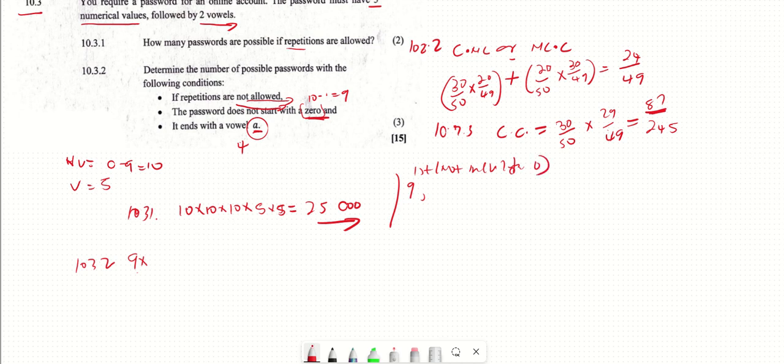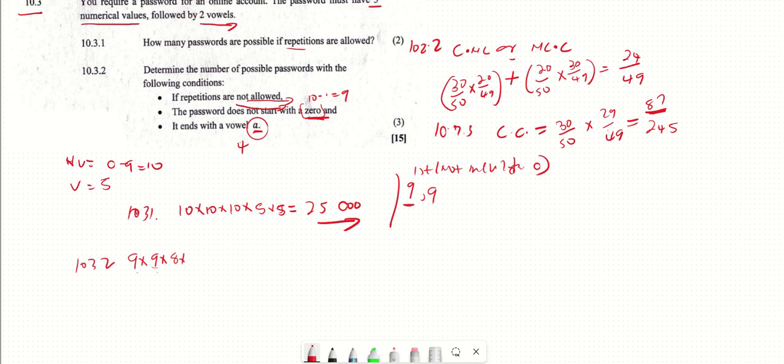But for the second one, I can include 0, but I can't include the number I've chosen first. This brings it back to 9 again. So I'm going to choose out of 9, because now this 9 includes 0 but excludes the number that I've chosen first. Then for the third one, I can choose out of 8 because the two I've chosen already.